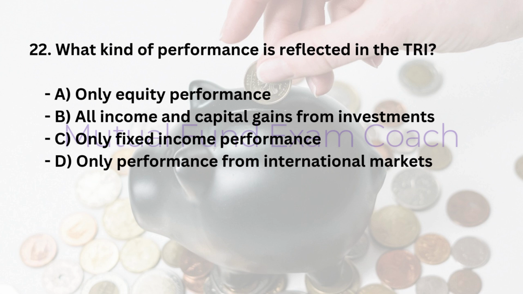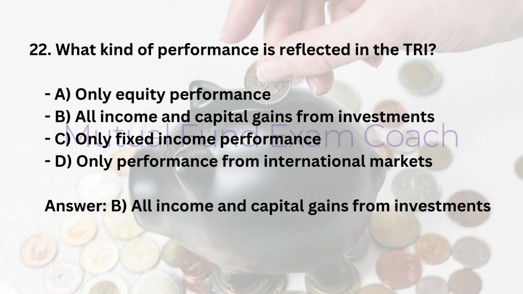22. What kind of performance is reflected in the TRI? A. Only equity performance. B. All income and capital gains from investments. C. Only fixed income performance. D. Only performance from international markets. Answer, B. All income and capital gains from investments.